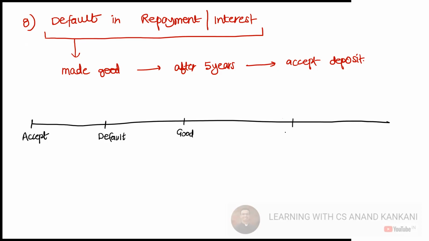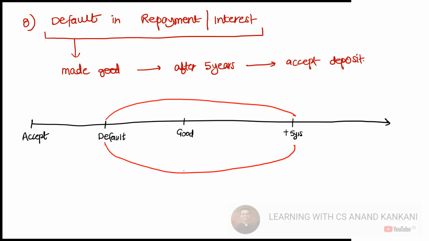After that, 5 years time has elapsed. So what is the time period within which deposits cannot be accepted? This is the time period, from here till here. During this time period, you cannot accept deposits. So no accepting deposits. A company cannot accept deposits during this time period. Make sense? So this has to be certified by the auditor of the company.